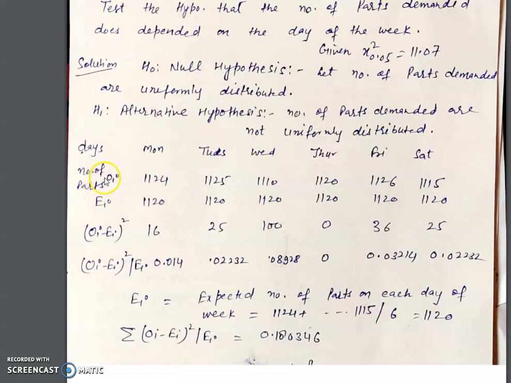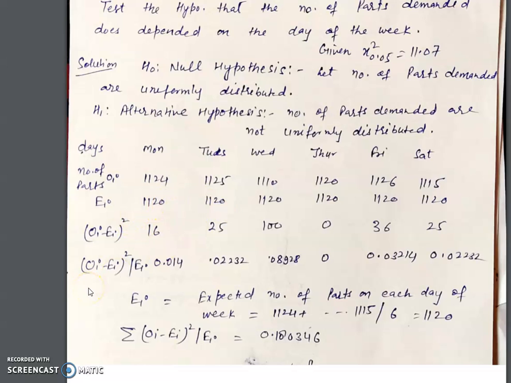Now the number of parts is OI, the observed frequency, and to calculate chi-square we need the expected frequency. How can we find the expected frequency? Find the mean value of this OI, the mean of the observed frequencies, and that is the expected frequency. The expected number of parts on each day of the week is 1120. Now this EI is 1120.